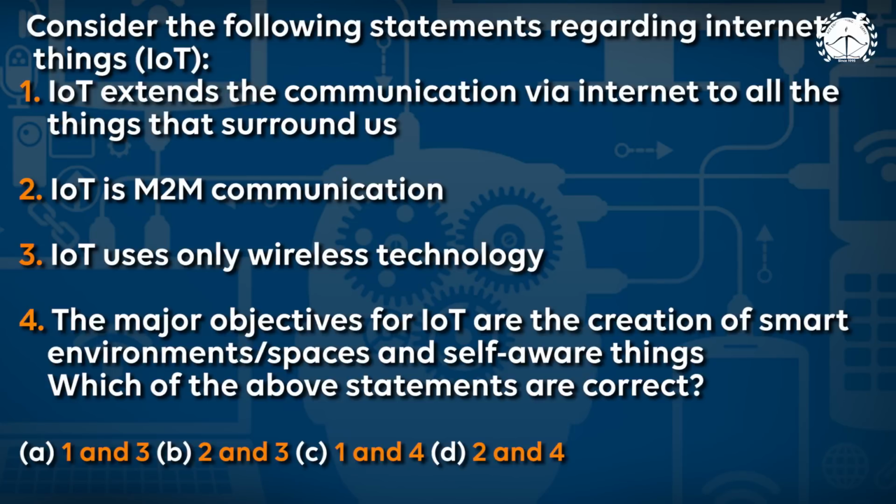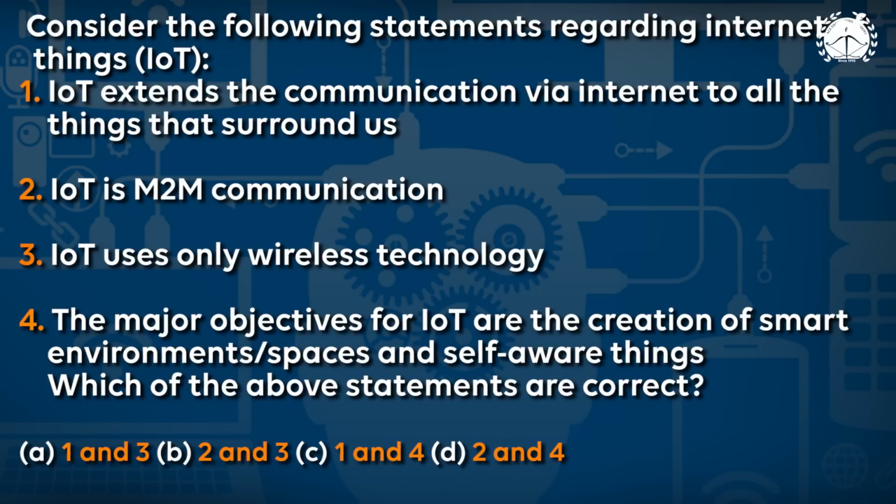So let us see the options. First option: IoT extends the communication via internet to all the things that surround us. Yes, it is true, as I told you in the example. Second one: IoT is M2M communication. See, IoT is M2M communication, but it is not just related to M2M communication only. It is more than M2M communication.